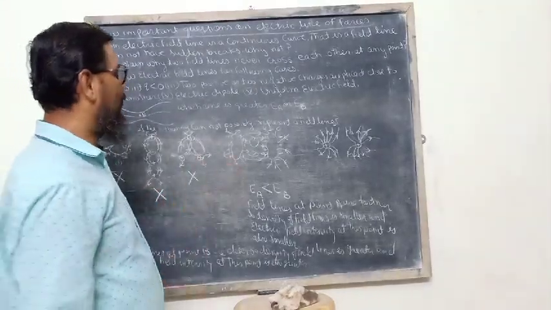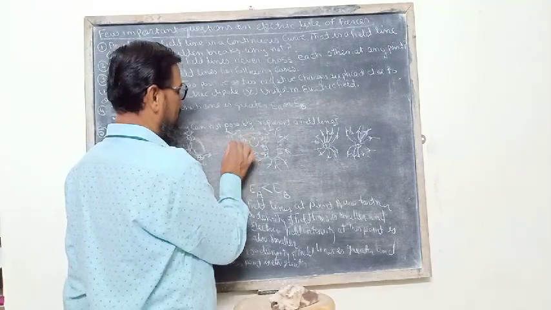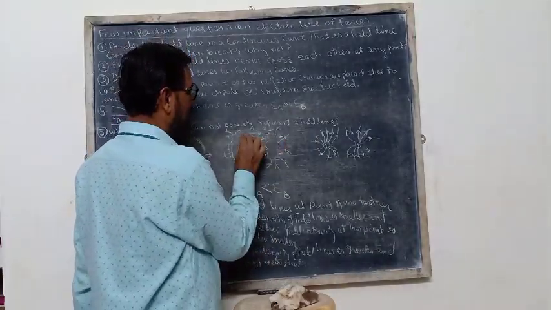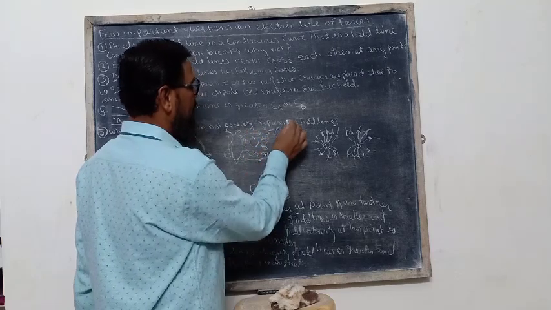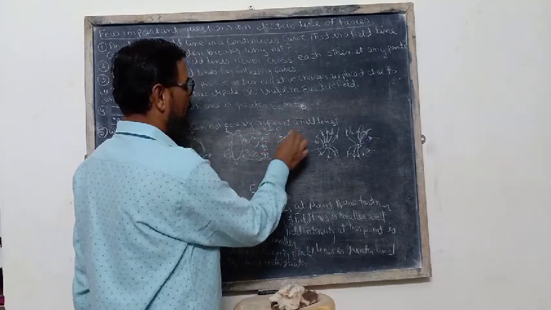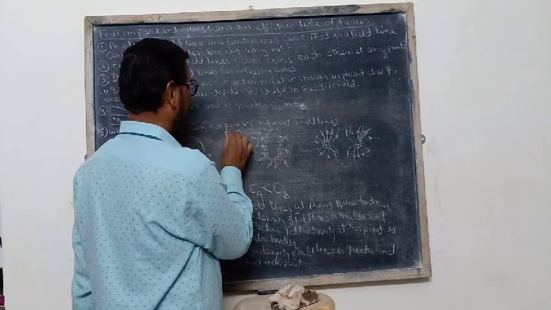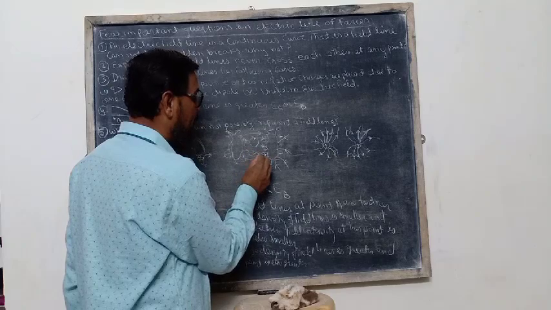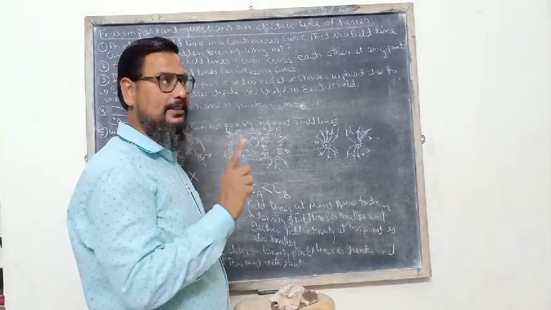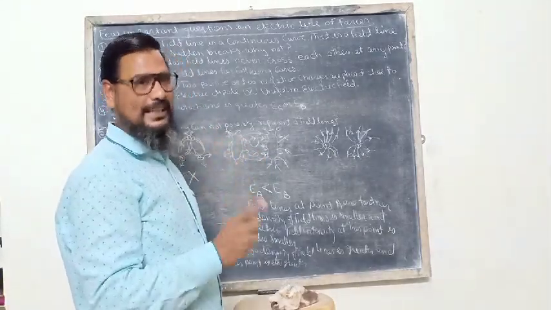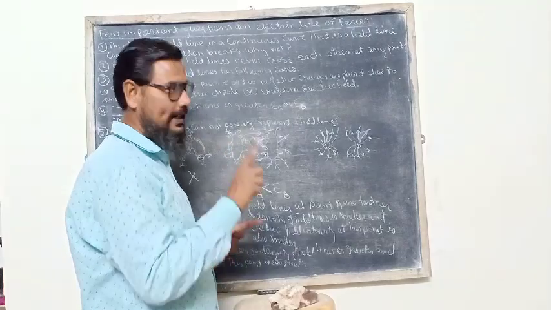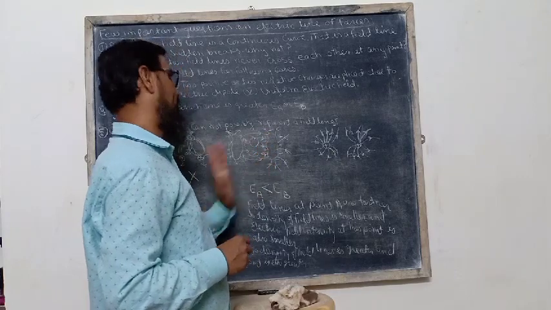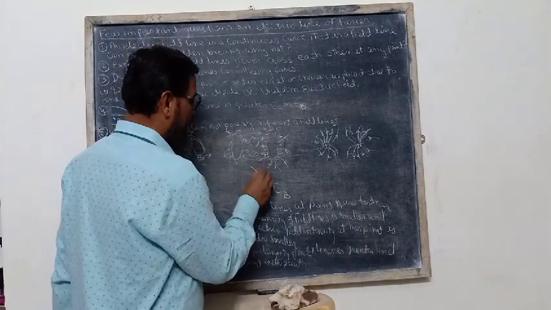For figure number 4, two charged bodies, positive and negative, are placed near one another. The field lines are moving towards the negative charge and away from the positive charge. But some field lines are closed, and electric field lines can never be closed curves. They start from a positive charge and end at a negative charge. So this is also not possible.